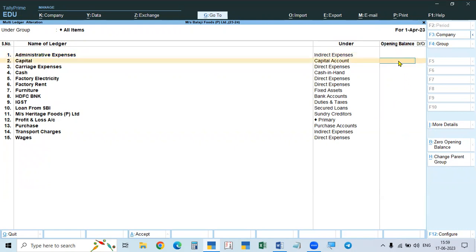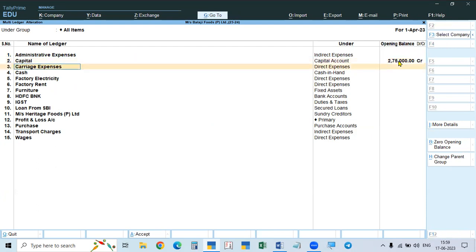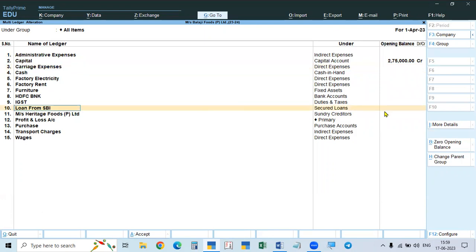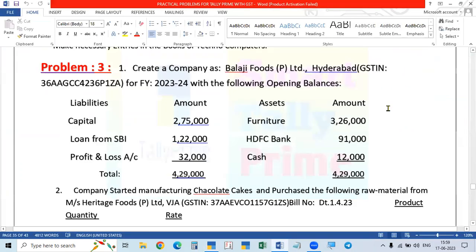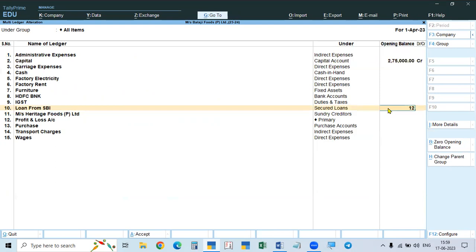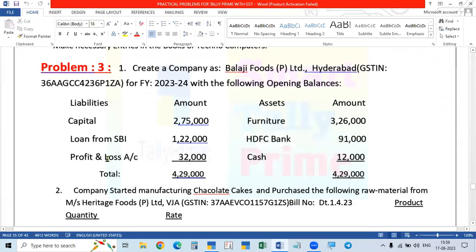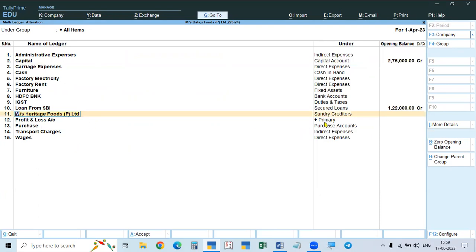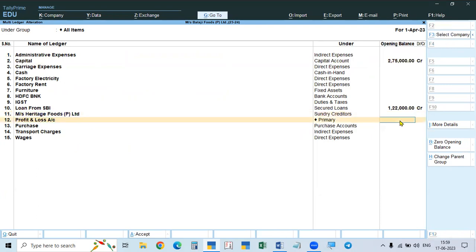Now capital 2,75,000. Automatically you take credit. Then loan from SBI. So loan from SBI, it is secured loan. So click there. Amount is 1,22,000. Then profit and loss account. Profit and loss account is under primary group. Profit and loss account is 32,000. So cash and profit and loss will be available.